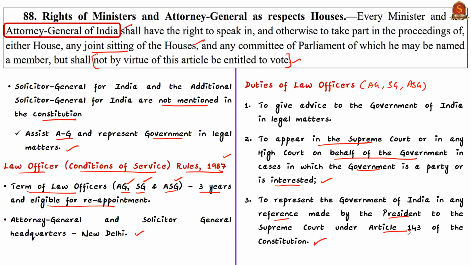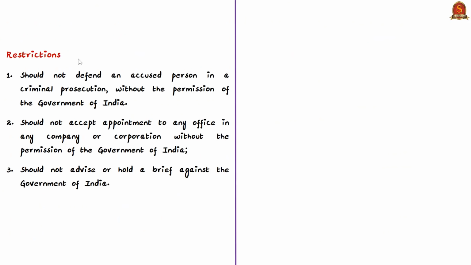However, the same rules also impose certain restrictions on law officers. One is that they should not defend an accused person in a criminal prosecution without the permission of the Government of India. Then they should not accept appointment to any office, say in any company or a corporation, without the permission of the Government of India. Then they should not advise against the Government of India or hold a brief against the Government of India. That is, a law officer should not argue against the Government of India.